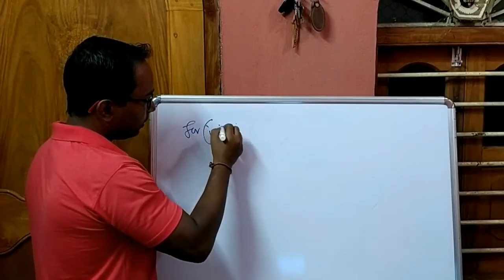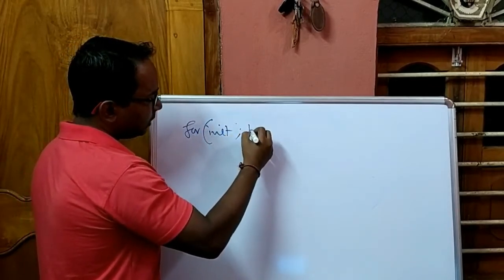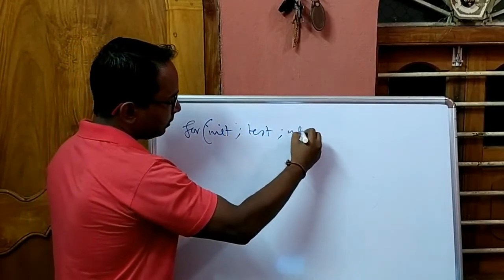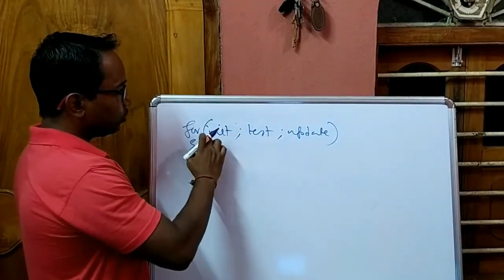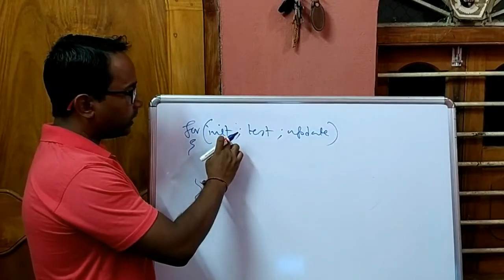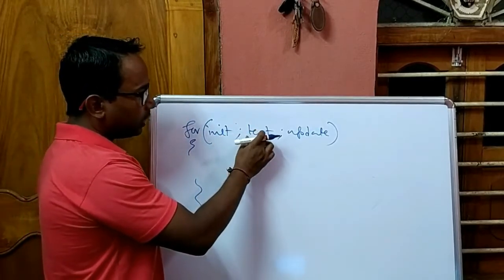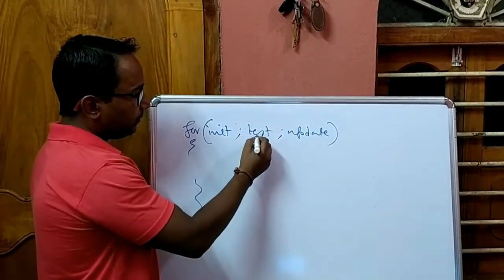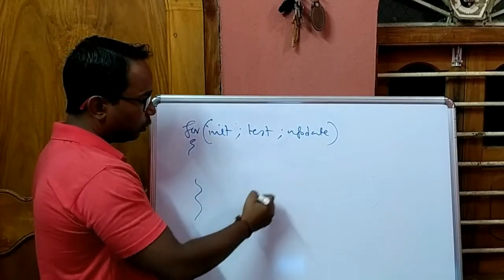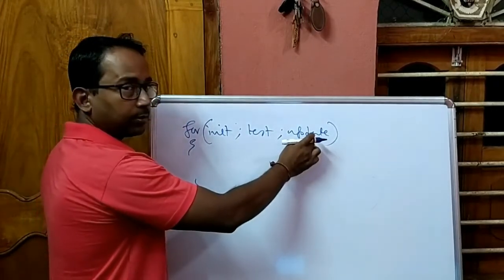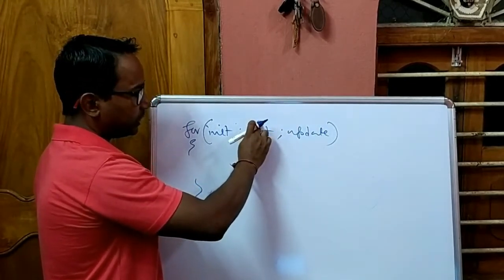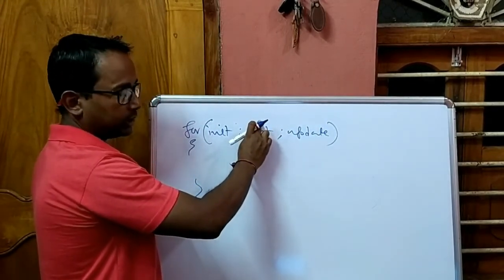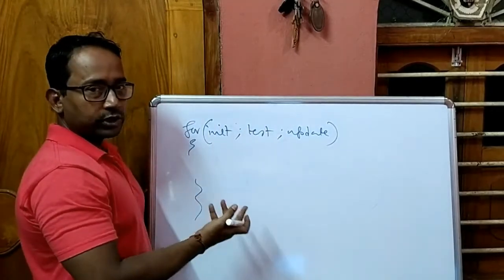So this order we will maintain in for loop also. For, initialization statement, test expression, update. This is my loop body. Initialization statement will execute only one time at the very beginning of the loop. Then the conditional statement will be checked, then if it is true, control will enter the loop, the loop body will execute, and at last the update statement will execute. Then from the update statement again control will go to the test expression to recheck it for the next iteration. So this is also following the same order.